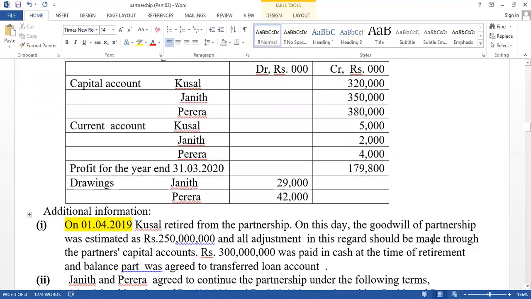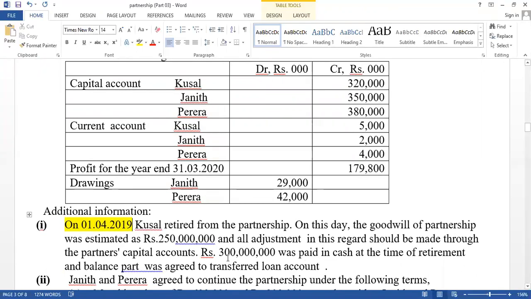It is given that on this date, goodwill of the partnership was estimated as 250,000. Think about value in 1,000. It is given as a rupee value, but here the value is given in 1,000. Therefore, in 1,000, the zeros can be cut. 250,000 is the goodwill of the partnership. You have to adjust it, and all adjustment in this regard should be made through the partners' capital accounts. And it is given that rupees 300,000 was paid in cash at the time of retirement.